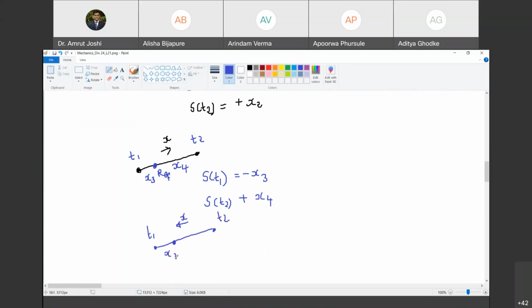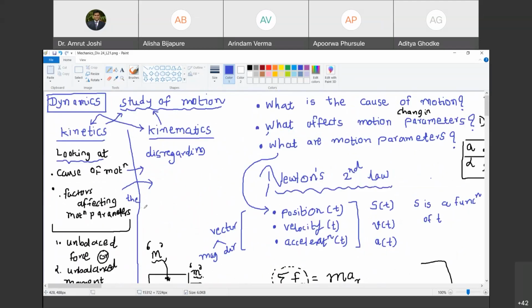So what will be the change now? What is the position at time t1? It will be plus x3. Positive x3. Are you with me? Yes, sir. And what is the position at time t2? Minus x4. Okay. So if you have understood, it is all a game of perspective. You have to write down the sign according to the reference point you take and which direction of x you call positive or negative. Are you with me? Yes, sir. Okay. So now enough on this position.